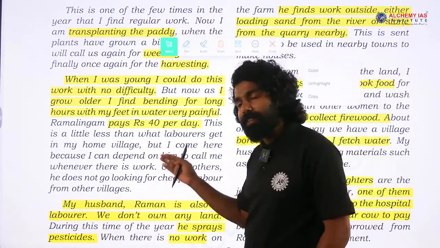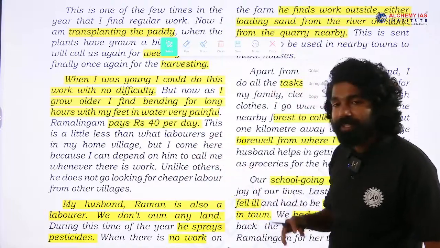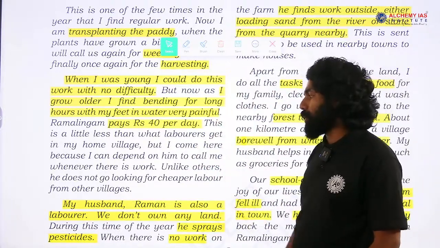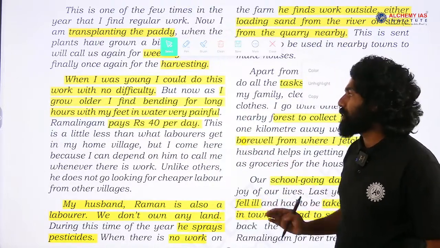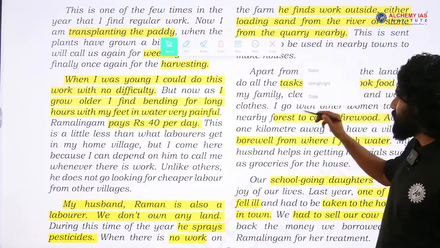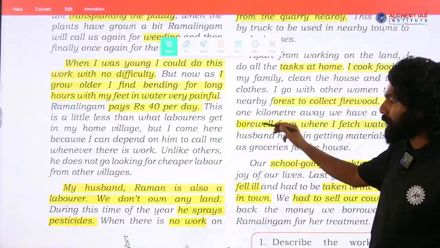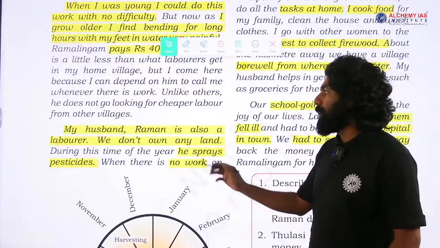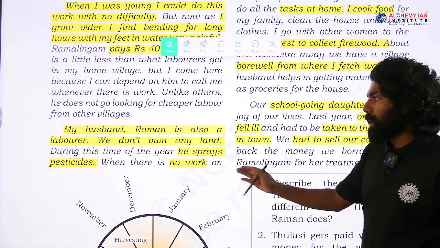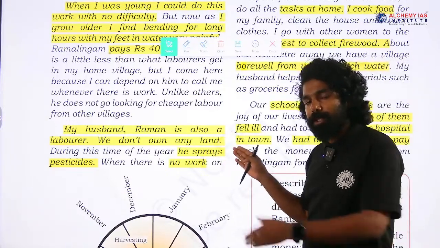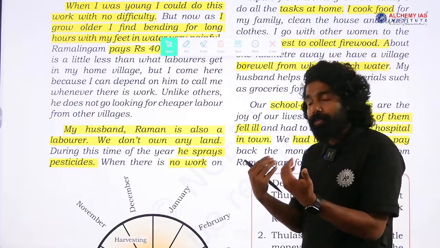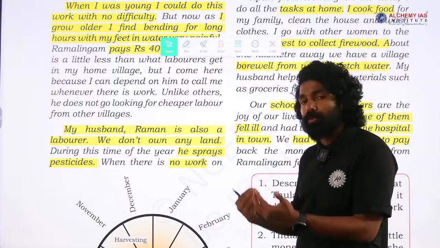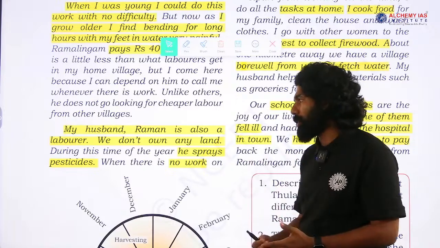Another thing is the low bargaining power among these sections, these people in the rural area. This is the reason they are paid very little for the work they are involved in. Then she explains about the members of her family. My husband Raman is also a laborer and we do not own any land. We are a landless family, people in the rural area without any ownership of land.